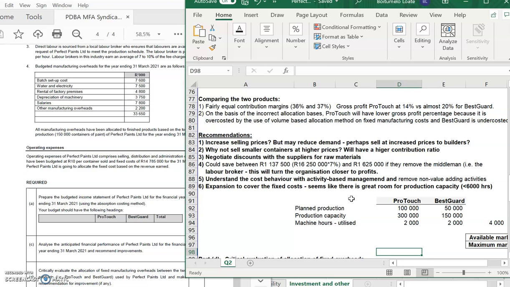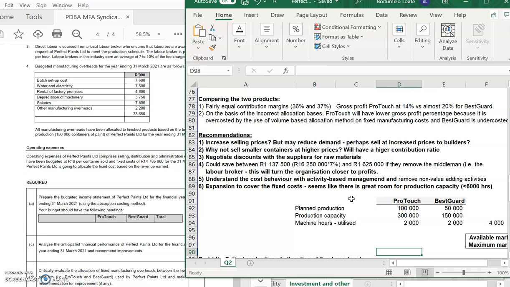So maybe have a smaller bottle and try and price correctly the smaller containers. Number 3, you can negotiate discounts with suppliers for your raw materials. Number 4, you could also save your labor broker costs. So your labor broker costs are costing you quite a bit. If you were to remove them from the organization, you would actually move closer to profits. So there you could save between 1.1 million and 1.6 million if you removed the labor broker.